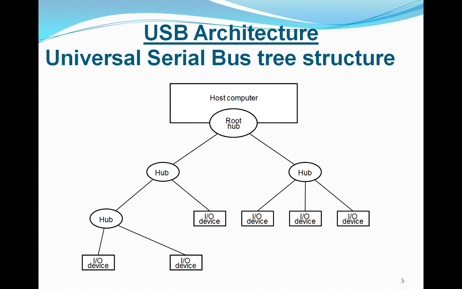Hence, the USB enables the host to communicate with the IO devices, but it does not enable the devices to communicate with each other. It means that the USB enables this particular host to communicate with all other IO devices, but it does not enable all other devices to communicate with each other. Only this device can communicate with these other devices, but these other devices cannot communicate among themselves. That is one of the characteristics of USB.